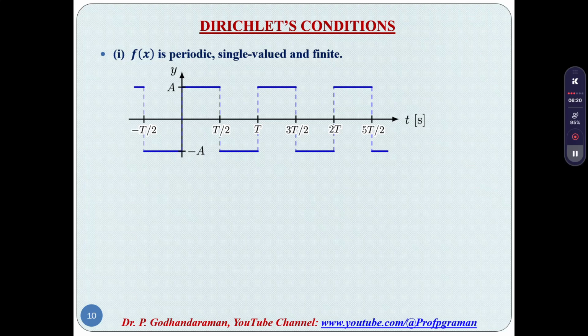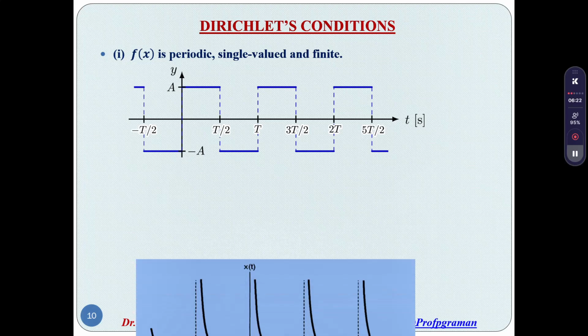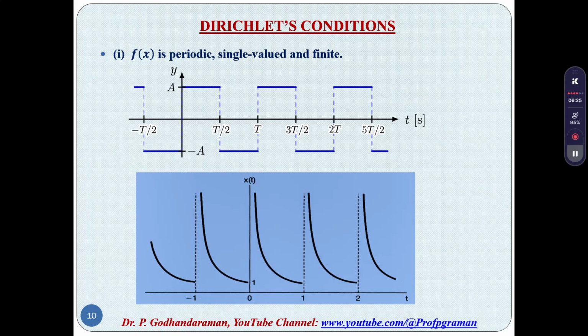Also it is finite. In the other picture, the curve keeps moving up to infinity, so it does not satisfy the single valued condition; it has multiple values. So the first picture is single valued, the second picture is multiple valued. The first one satisfies the single value and finite condition, the second picture does not.